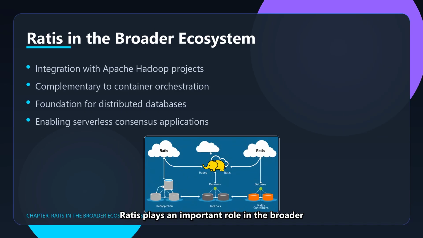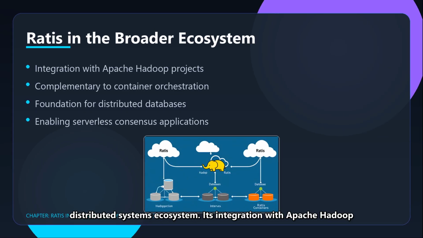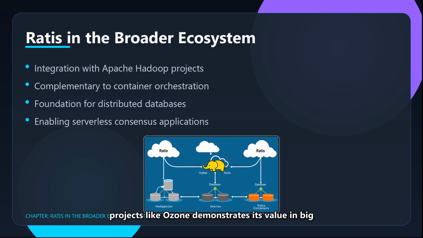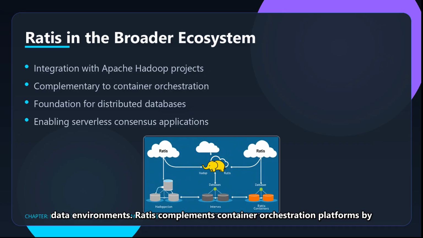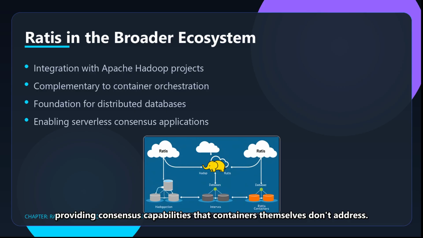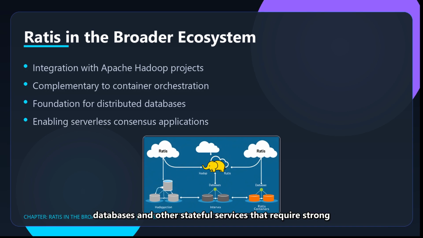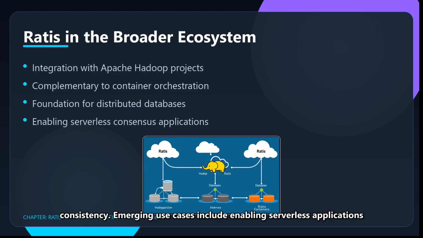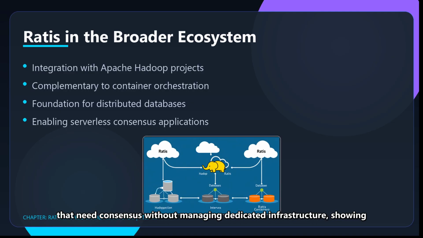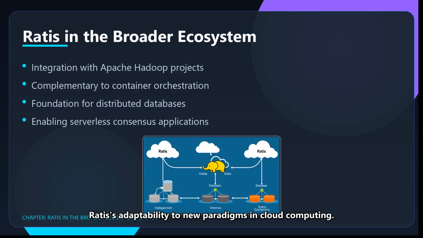Ratis plays an important role in the broader distributed systems ecosystem. Its integration with Apache Hadoop projects like Ozone demonstrates its value in big data environments. Ratis complements container orchestration platforms by providing consensus capabilities that containers themselves don't address. It serves as a foundation for building distributed databases and other stateful services that require strong consistency. Emerging use cases include enabling serverless applications that need consensus without managing dedicated infrastructure, showing Ratis' adaptability to new paradigms in cloud computing.